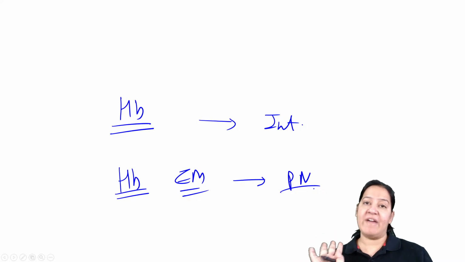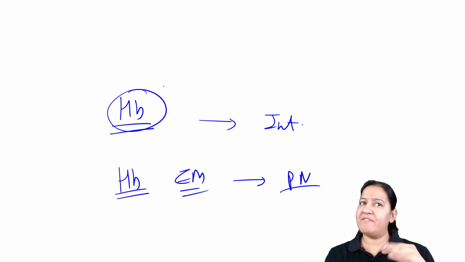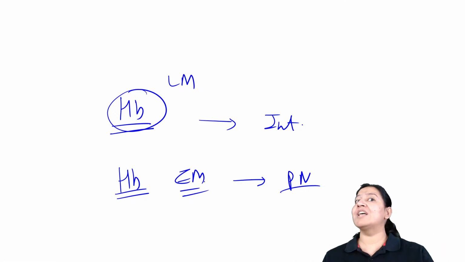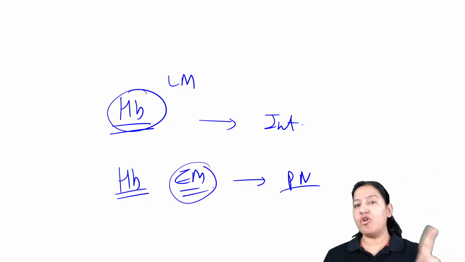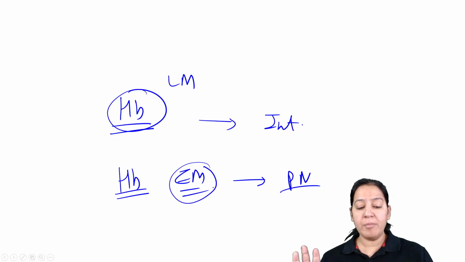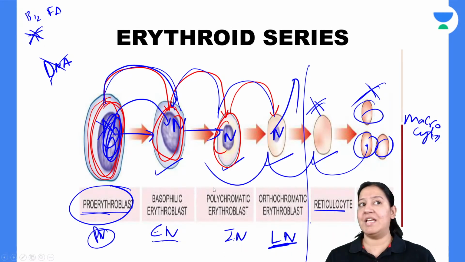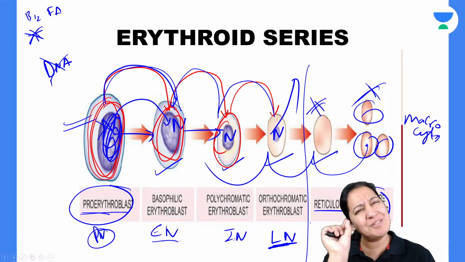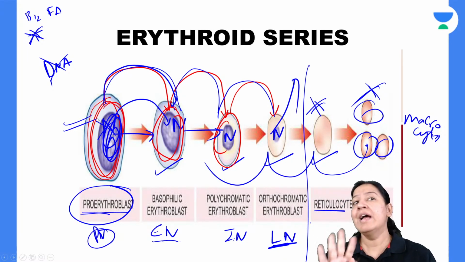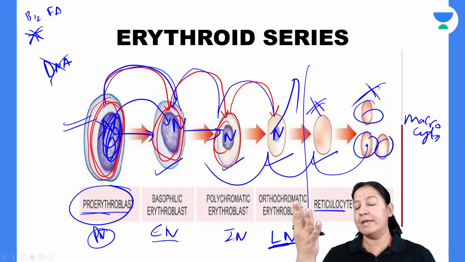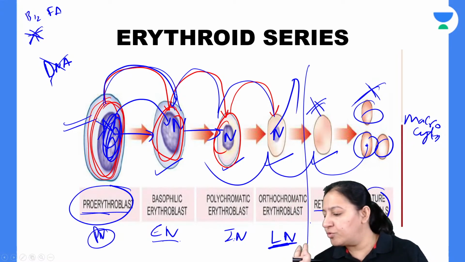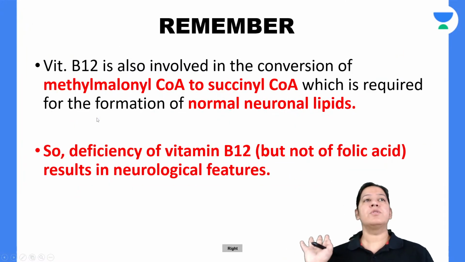So read your question very carefully. If it is simply asked, I will consider light microscopy if nothing is said. But if the examiner wants to ask specifically about electron microscopy, I agree, hemoglobin is present here, but it is not visible. It is not giving color to the cytoplasm. It is a very small amount. Later on, it will increase in quantity, so it will change the color from blue to pink. That is my answer to you, Moksh. Have you got it? Should we proceed ahead?